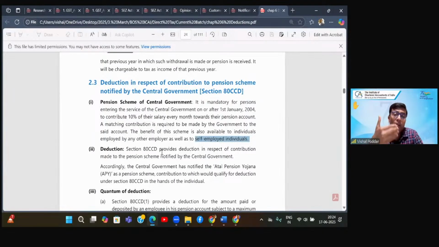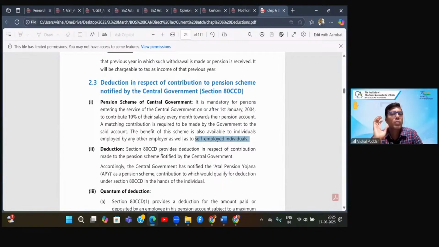In fact, why was this pension scheme or concept brought in? Because the government found that they are spending a huge amount in giving pensions to their employees after their retirement, which is adding too much to the cost of the government. So they brought in this concept whereby during the course of employment, you will be contributing to a special fund created and maintained by the government.